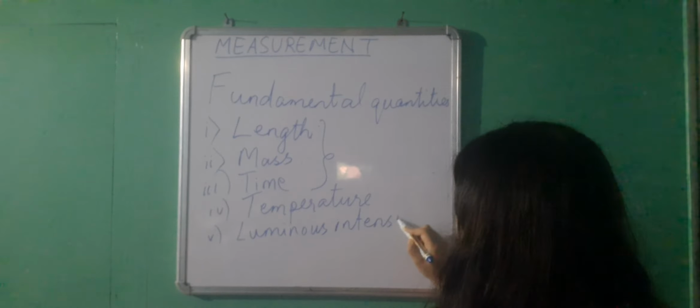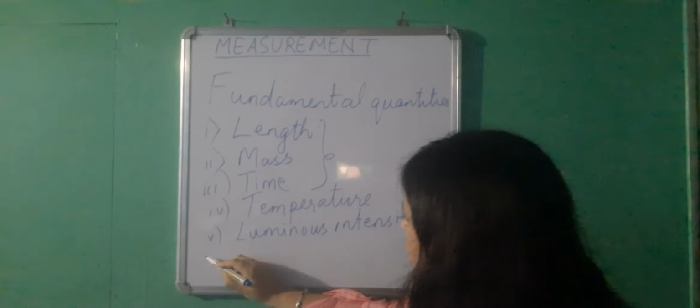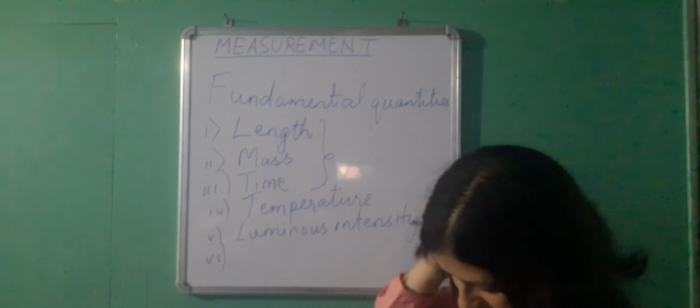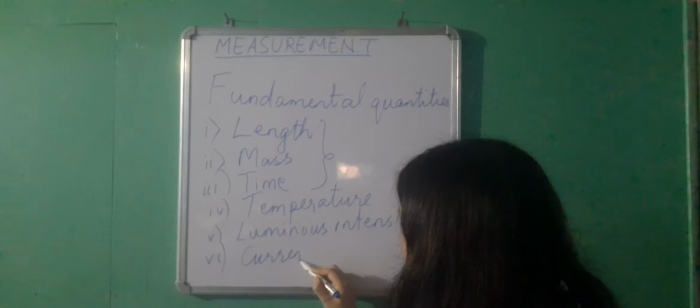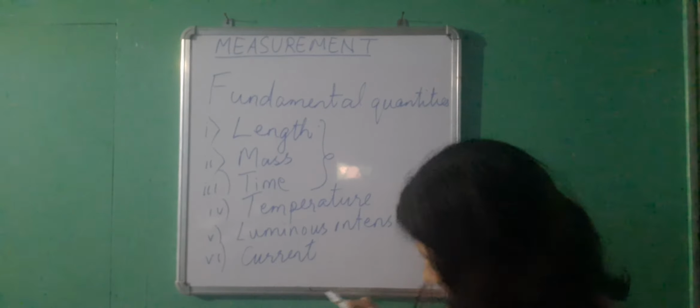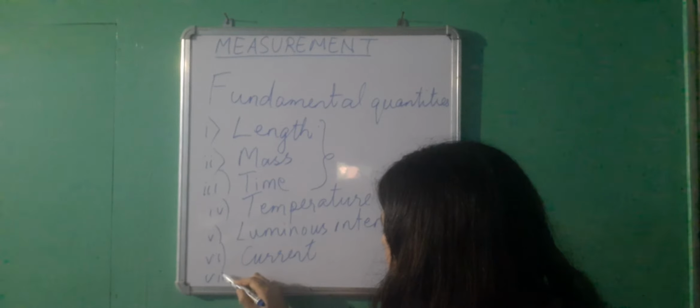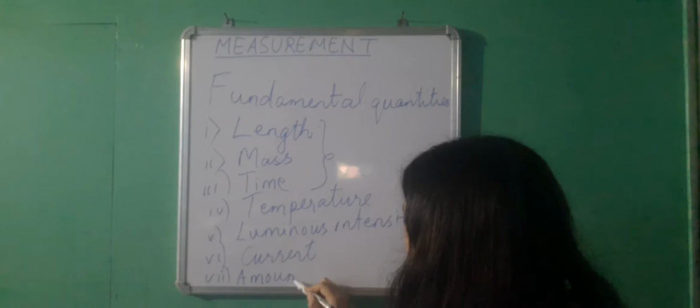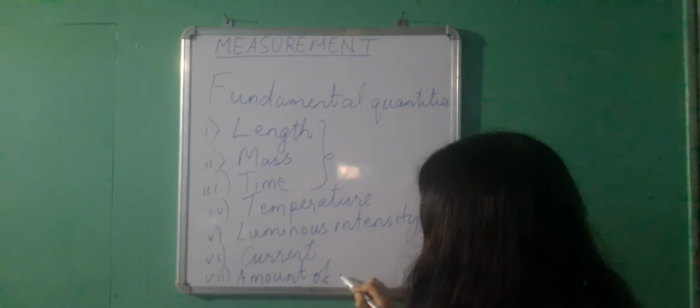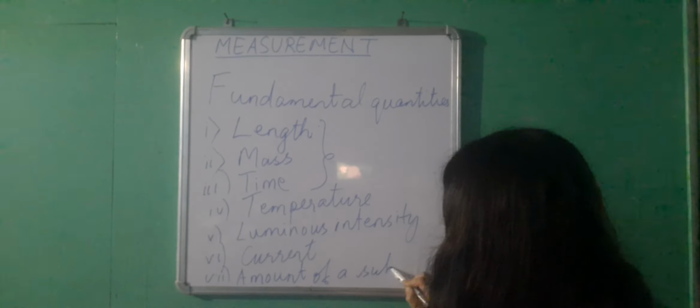The sixth fundamental quantity is electric current, and the seventh one is amount of substance.